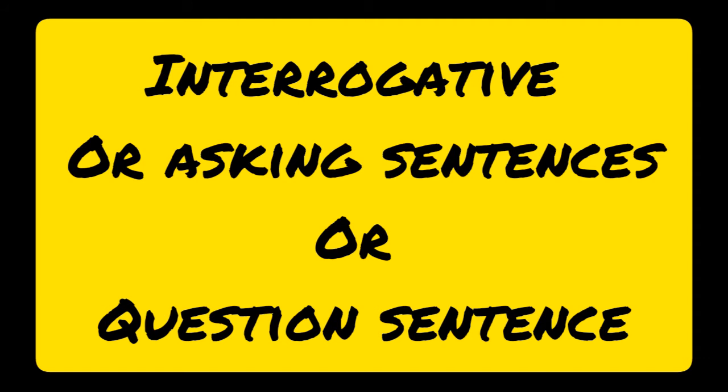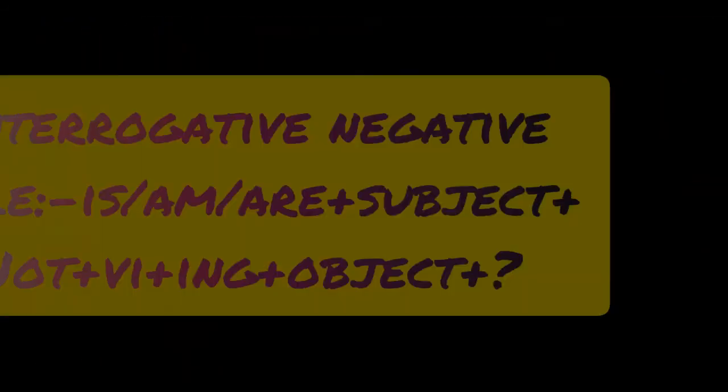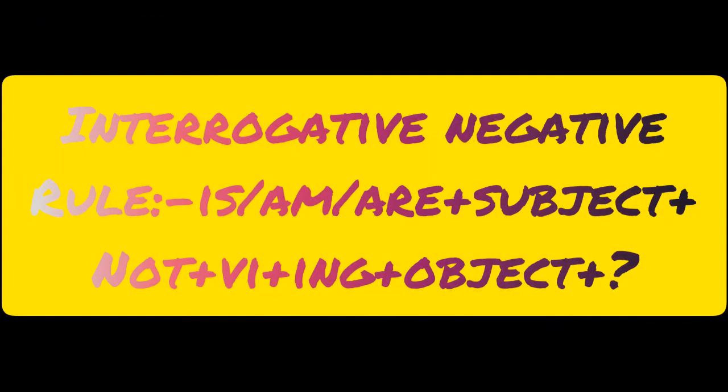There are some similarities between interrogative and interrogative negative sentences in present continuous tense. We place is, am, are at the beginning of the sentence, then the subject, then not, then the verb first form plus ing plus object, and at last we place the sign of interrogation at the end.